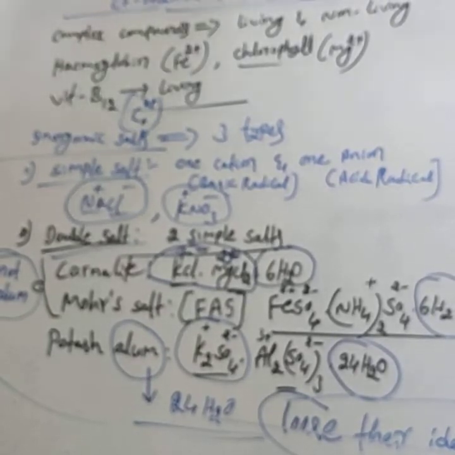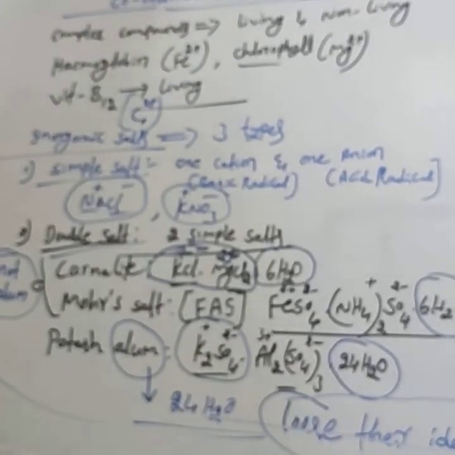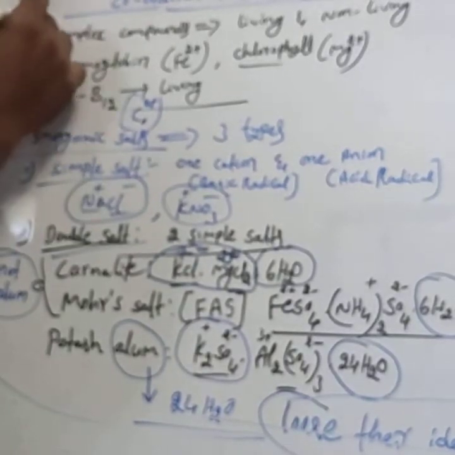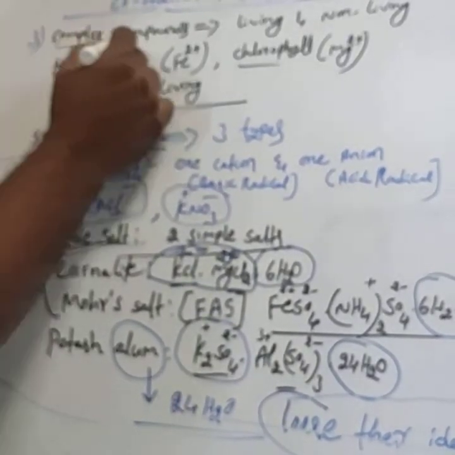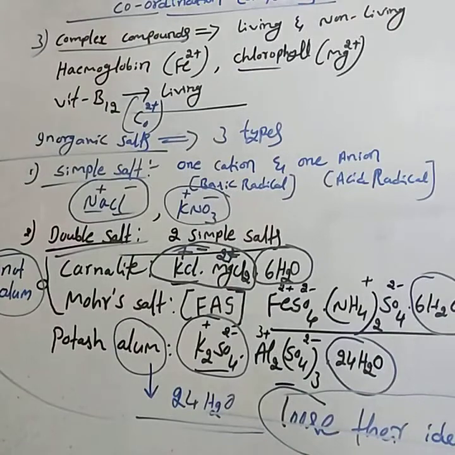The third type of salts are complex compounds, also called coordination compounds. Inorganic salts may be either simple salts, double salts, or the third one, complex compounds.